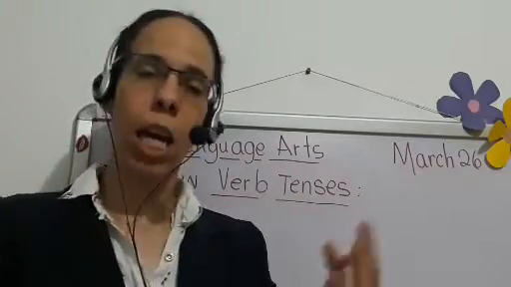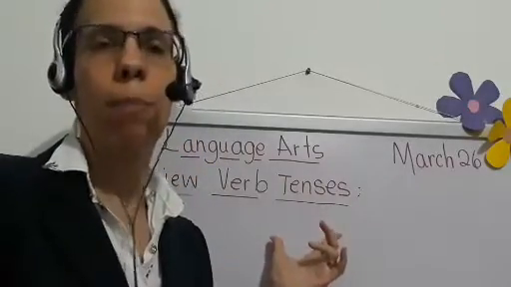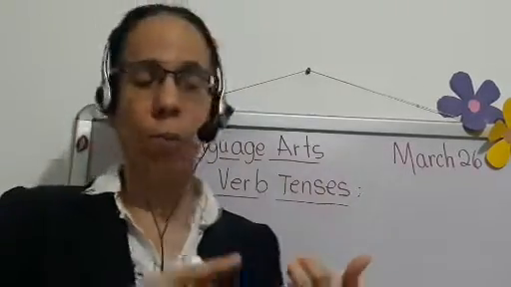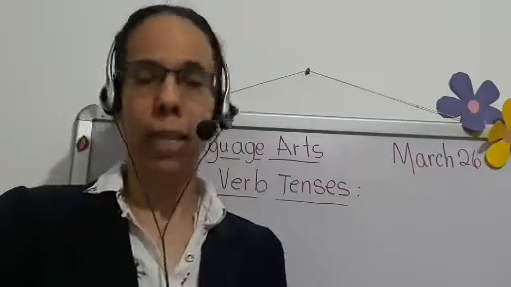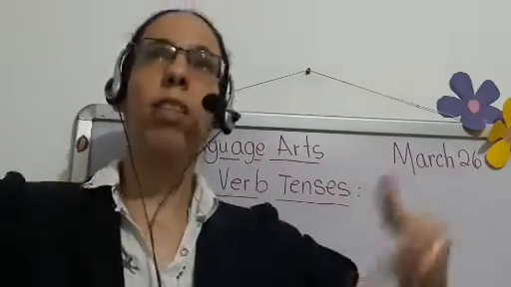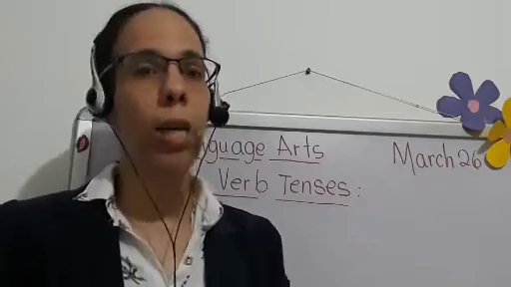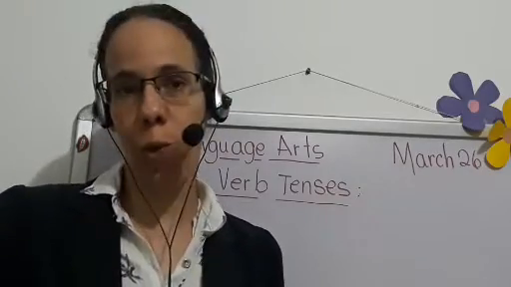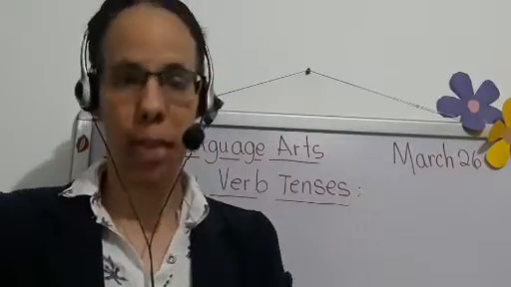So remember, we have three simple verb tenses. We have the present, which is the time that we are talking about now, what is happening now in this moment. We also have the past, an action that already happened. And we have the third one, the future, an action that will happen later on.